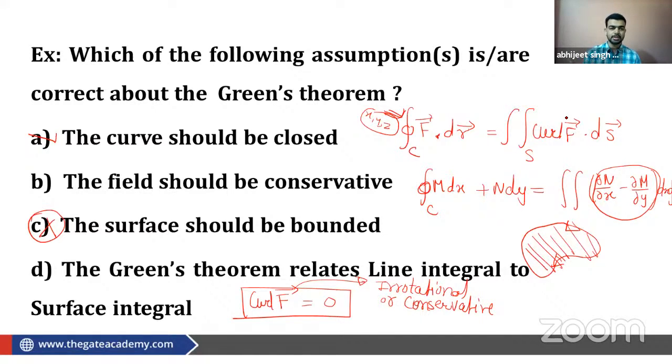There is nowhere written that it should always be a conservative field. That is not the assumption of Green's theorem. So B option is also not correct. Those who have given the B option, please correct it. B is not a correct option here. Okay, everyone getting this?